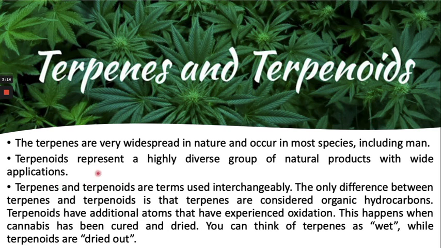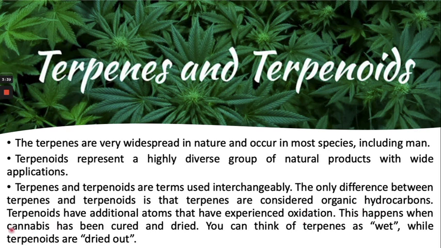The difference is that a terpene generally contains organic hydrocarbon, while the terpenoid has additional atoms that have experienced oxidation. Or you can remember, if there is oxygen with the terpenes, they are terpenoids.